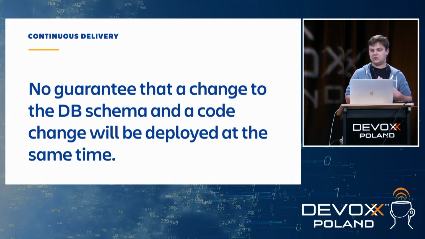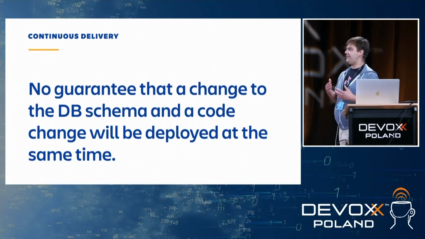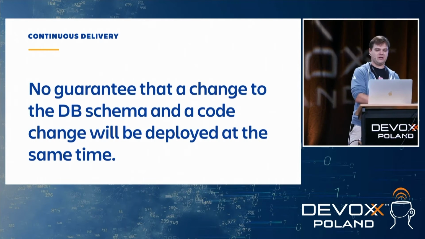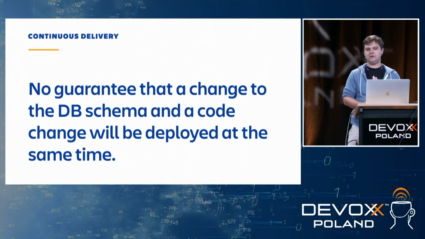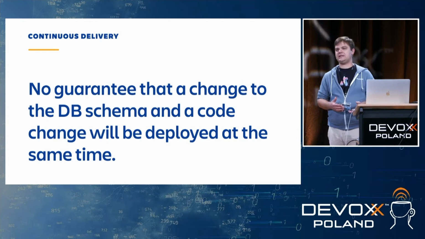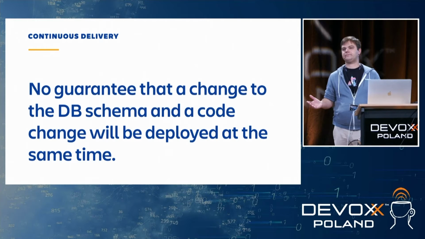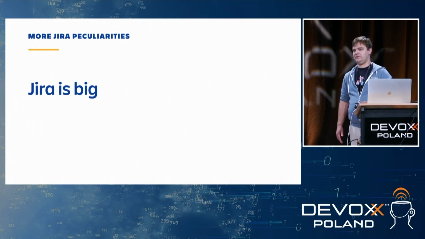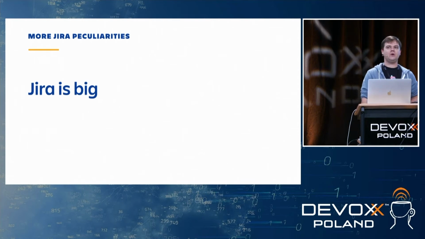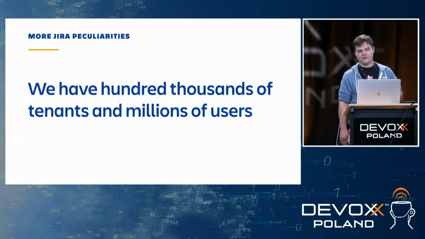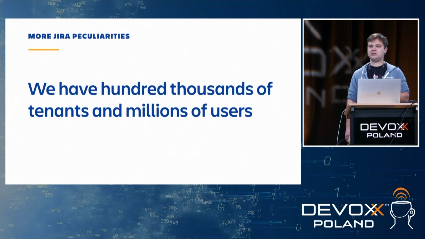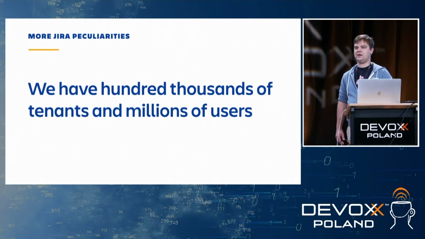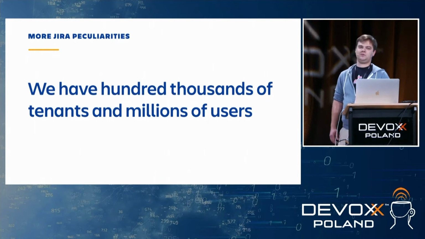And this means that there is no guarantee that a change to the database schema and a change to code that knows about this change in the DB, a corresponding code change, will be deployed at the same time. We just cannot know it. So that's one thing. The other thing is that Jira is really big. And I'm thinking about many things here. One thing is that we have hundreds, thousands of tenants, and each tenant in Jira has its own database. So that's one thing. We have lots of databases to maintain.